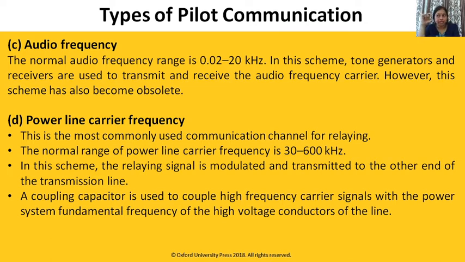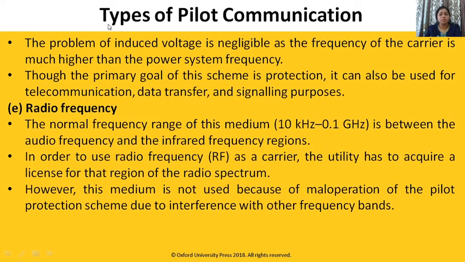So this coupling capacitor provides high impedance to the power frequency, while low impedance to the carrier frequency. Low impedance means definitely that the carrier frequency can be sent through the transmission lines. The problem of induced voltage is negligible as the frequency of the carrier is much higher than the power system frequency. Though the primary goal of this scheme is protection, it can definitely be used for telecommunication, data transfer and signaling purposes.